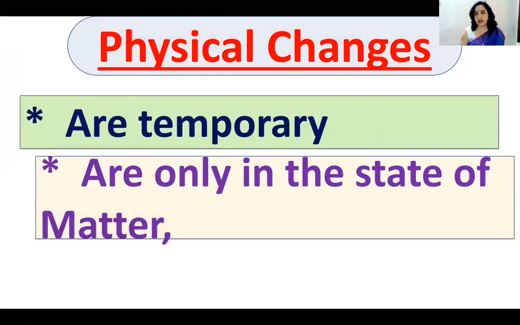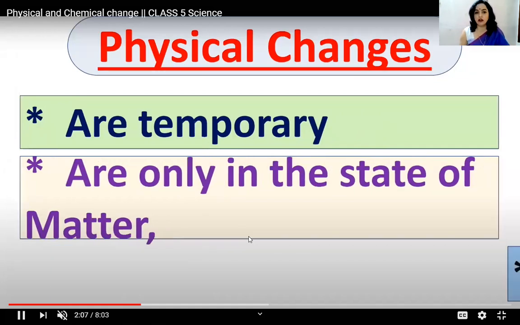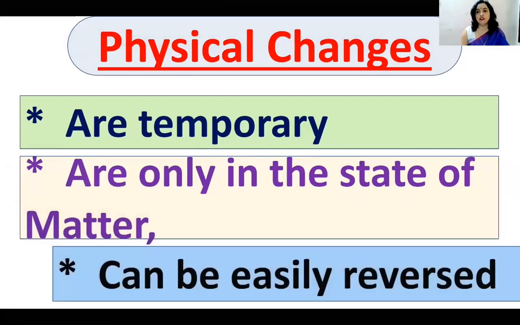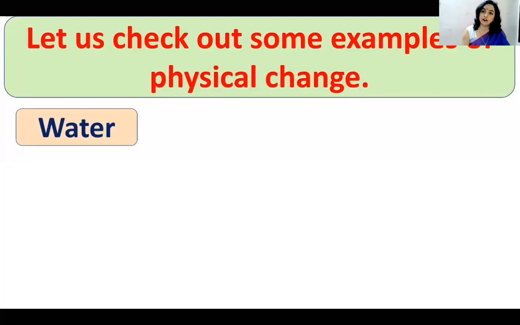Similarly, if you take an example of water, if you freeze it, what will happen? Water will change to ice. If I tell you to heat the water, what will you do? It will change to water vapor. That can be easily reversed also. If I want to change water vapor again to water, that is the process of condensation. Vapors will be converted back to the liquid state, and again I can freeze it. So these changes are reversible.